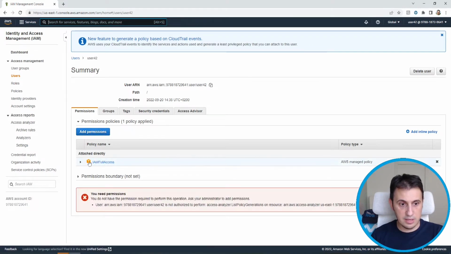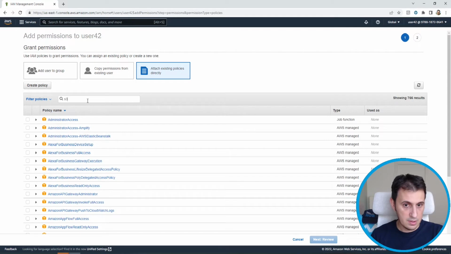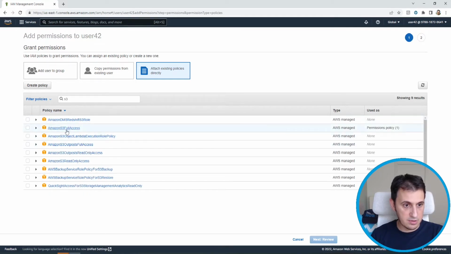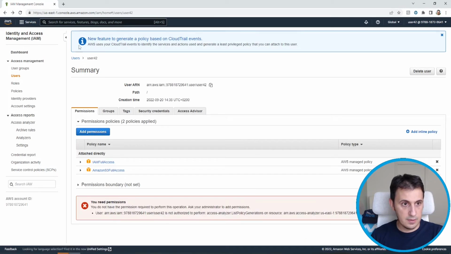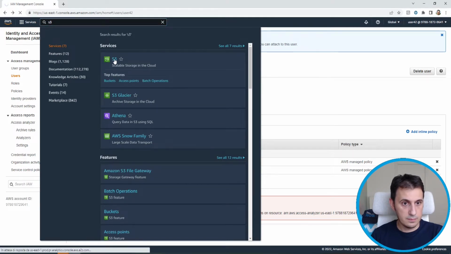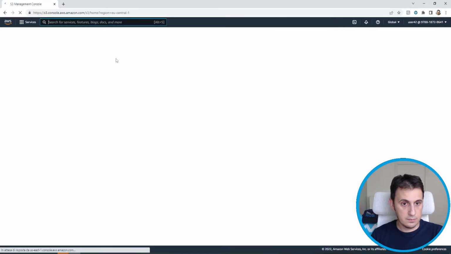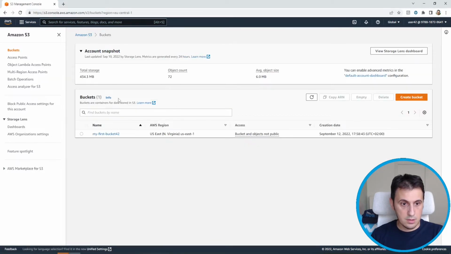For example, now I have this access. I have to add a policy about S3. So I add Amazon S3 full access. Perfect. Now I can move back to S3. So now I can create a bucket. I can see all the old buckets. Okay. So let's create a new bucket.